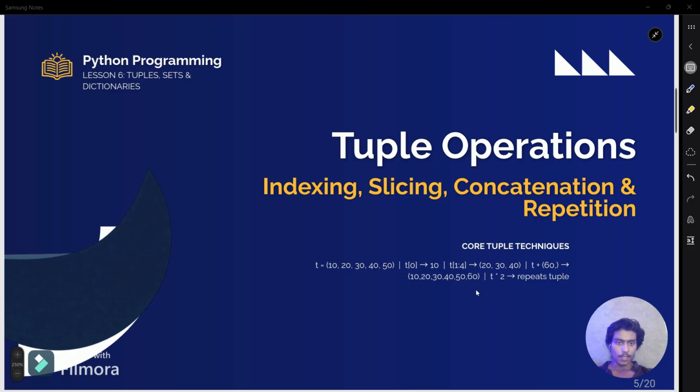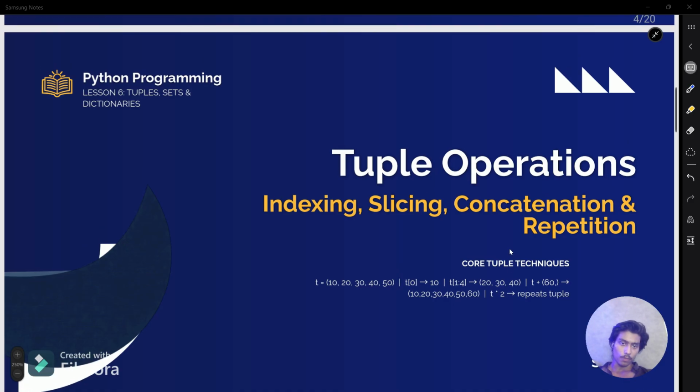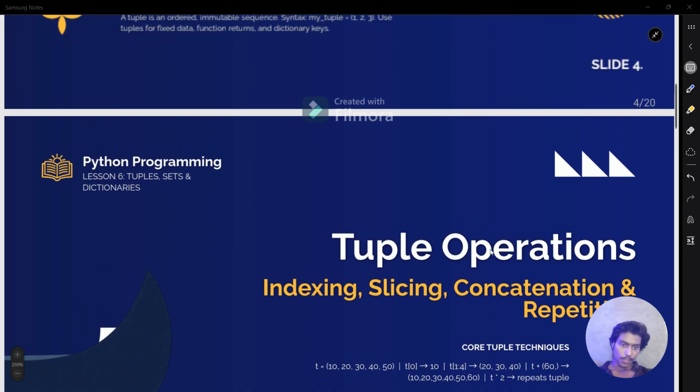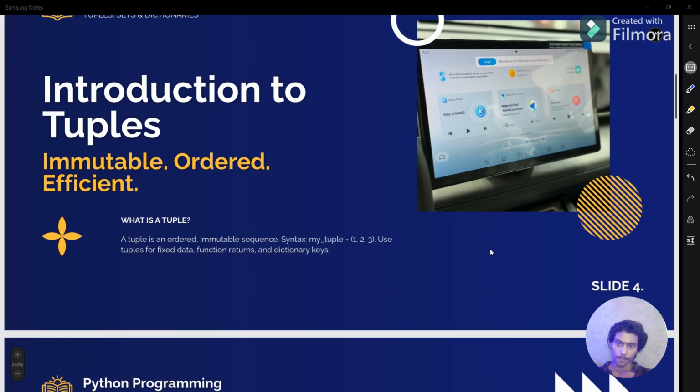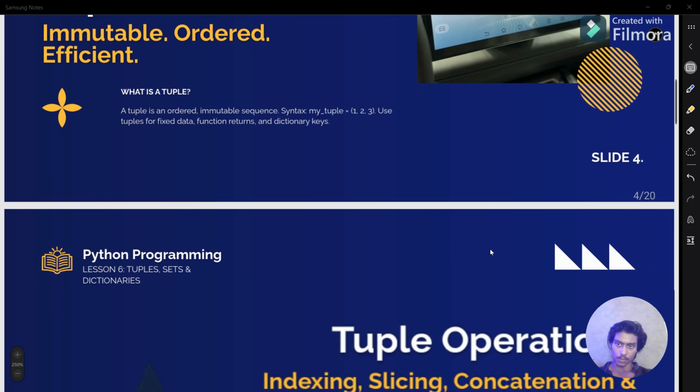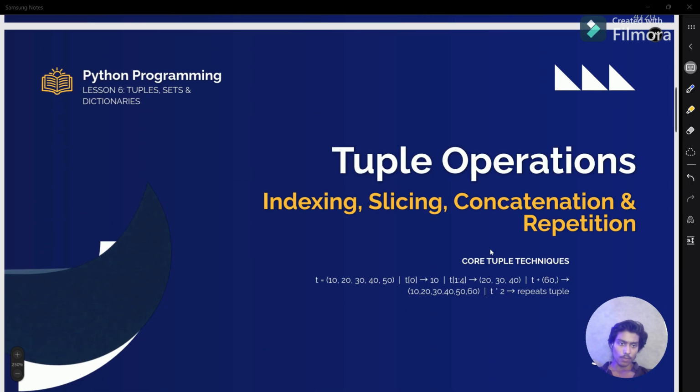Come to the PPT. As we know, we have covered indexing, slicing, and the core techniques in ordered immutable tuples. The only thing we have left is concatenation and repetition. Let me come to VS Code first, and then we'll explain concatenation and repetition also. So see.